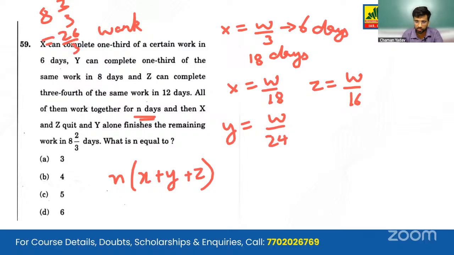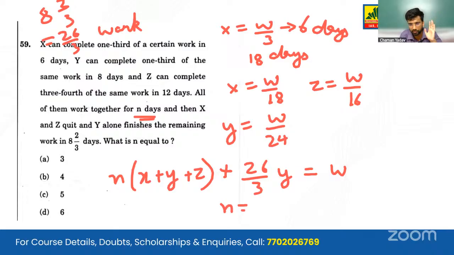So our equation becomes the work done by all 3 plus the work that has been exclusively done by Y gives us our total work. Solving this will give us a value. We paste the value in the equation and it will give us n equals 4. So the correct answer will be B.